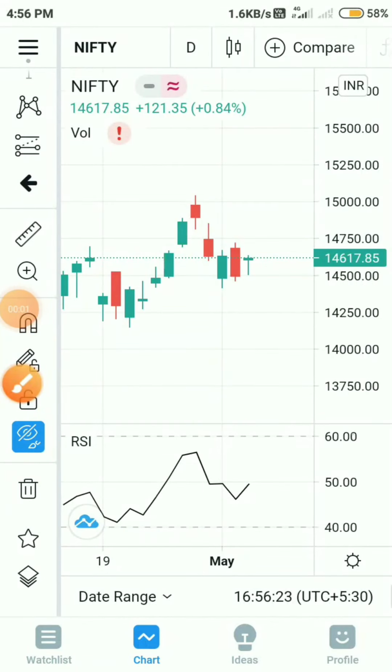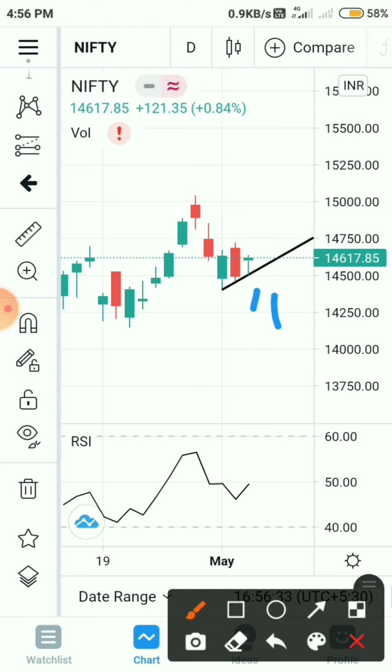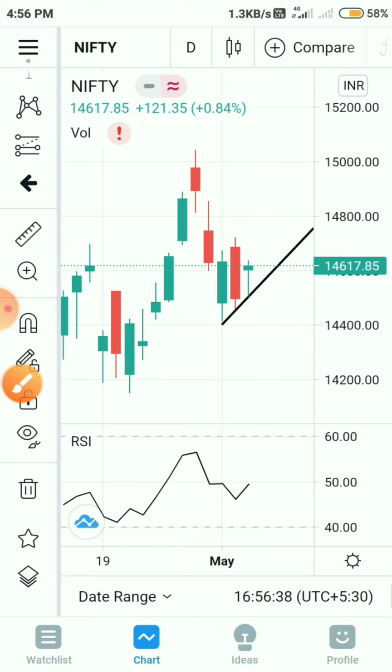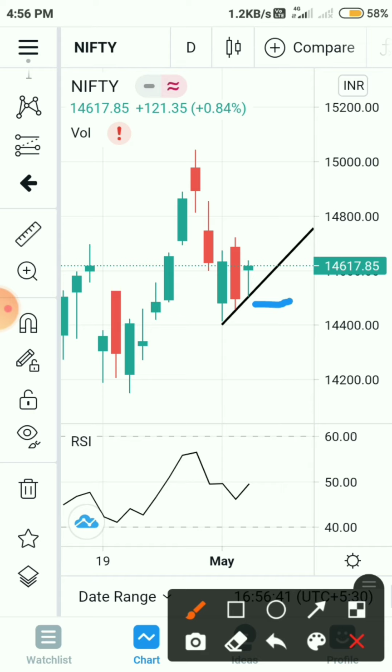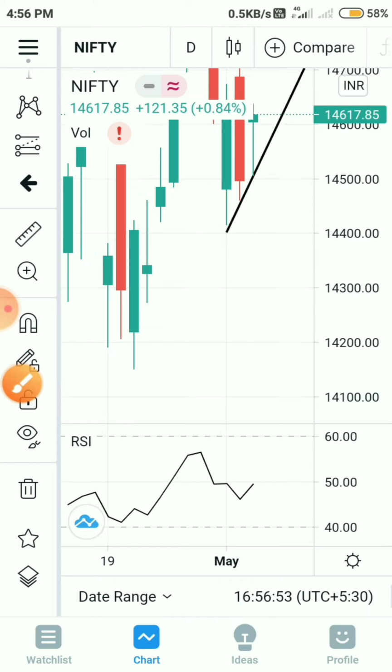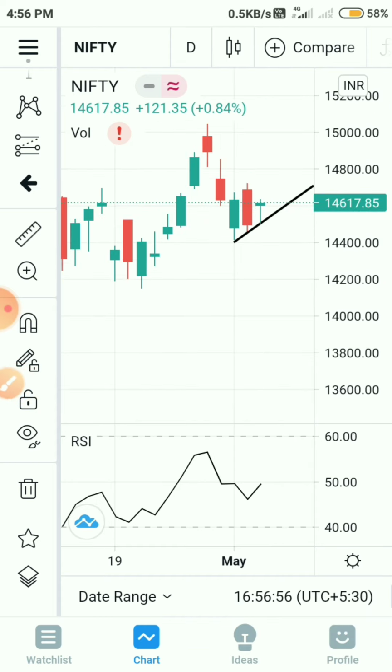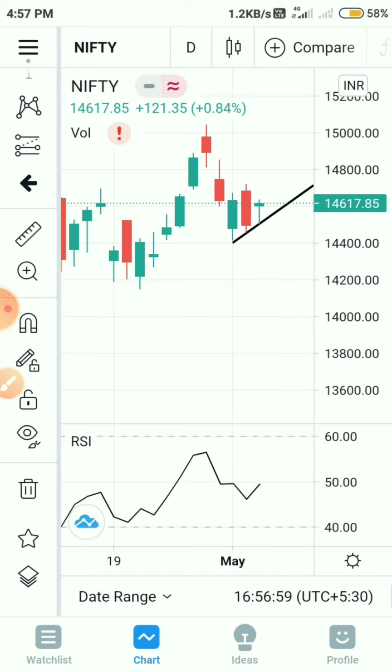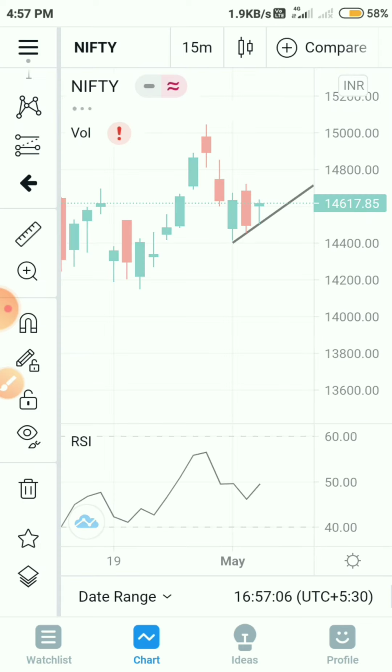So now let's analyze Nifty's daily chart. There's nothing much on daily chart. There's a trend line formation like this. So if tomorrow Nifty breaks this trend line, that's around 14,550. If Nifty breaks this trend line, then we will see a fall till 14,400, and below 14,400 Nifty will go till 14,350, 300. So if Nifty breaks 14,550, Nifty will go till 14,400 to 14,350.